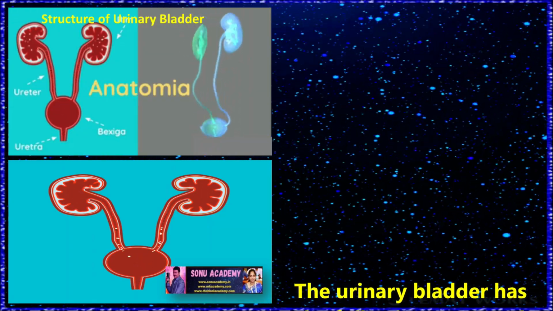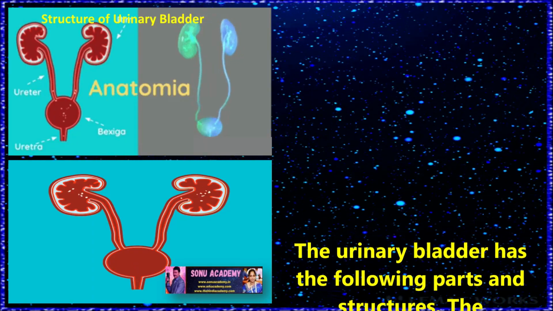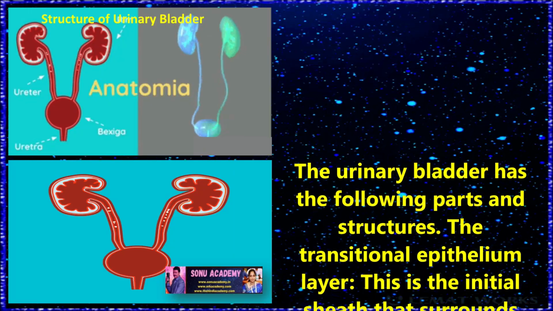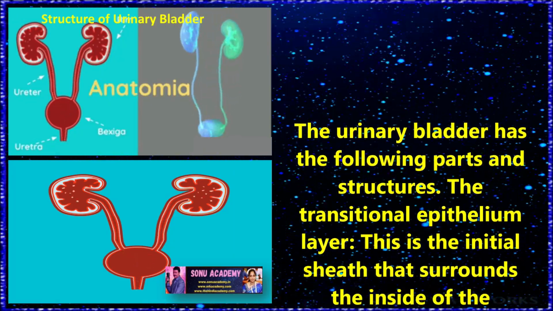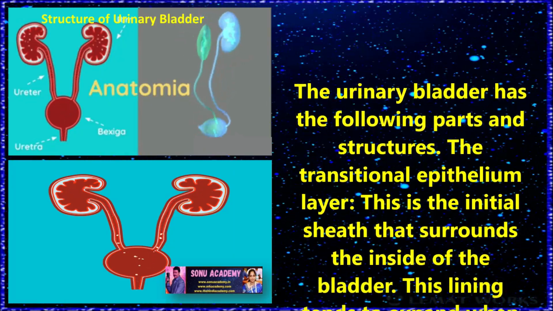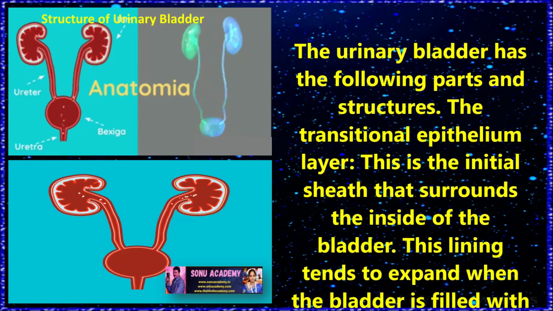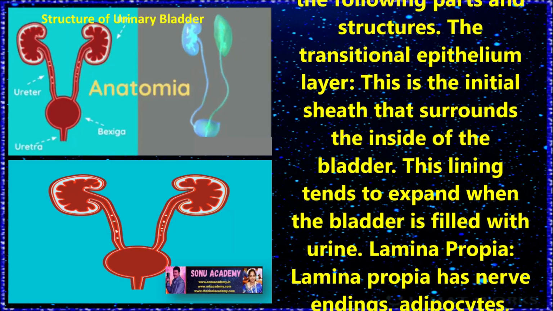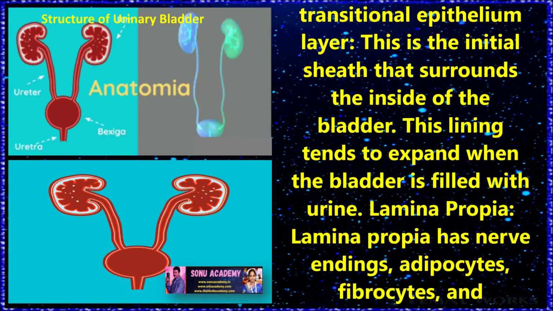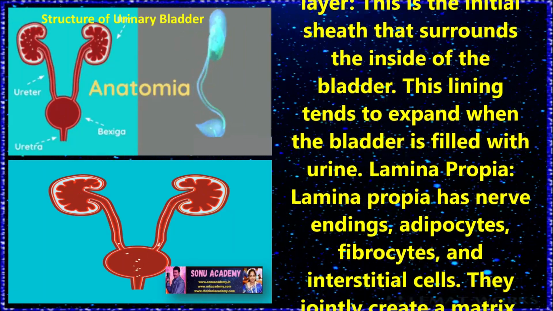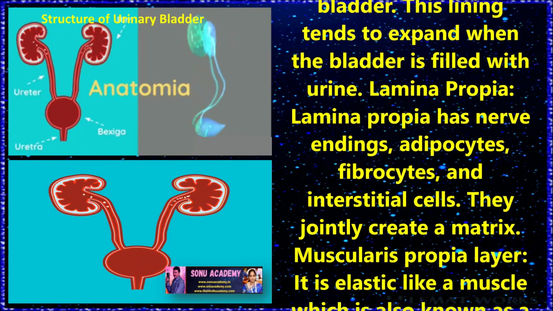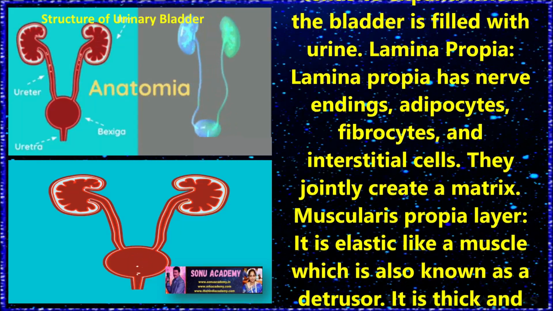Children, now let us discuss the parts and structure of the urinary bladder. The urinary bladder has the following parts and structure. The transitional epithelium layer. This is the initial layer that surrounds the inside of the bladder. This lining tends to expand when the bladder is filled with urine. Lamina propria. Lamina propria has nerve endings, adipocytes, fibrocytes and interstitial cells. They jointly excrete a matrix.